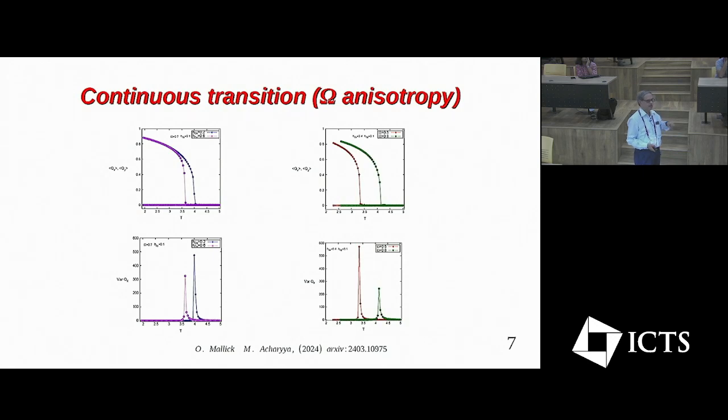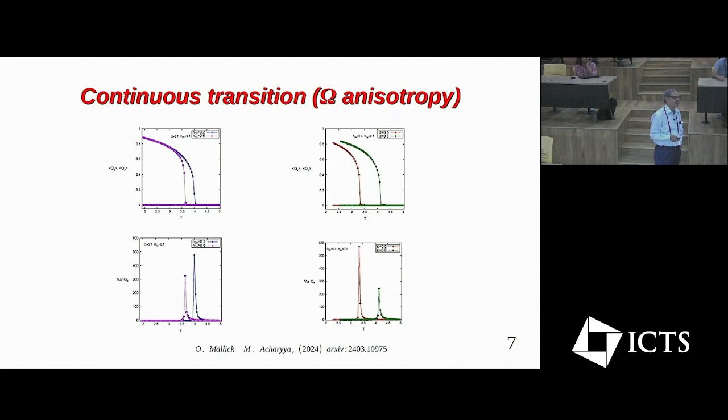So this is the result. Qx and Qy are plotted against the temperature. Qy is 0 for all temperatures. However, Qx shows a continuous phase transition. Note that here we have used the anisotropy strength for two different values of the field amplitude H0x.